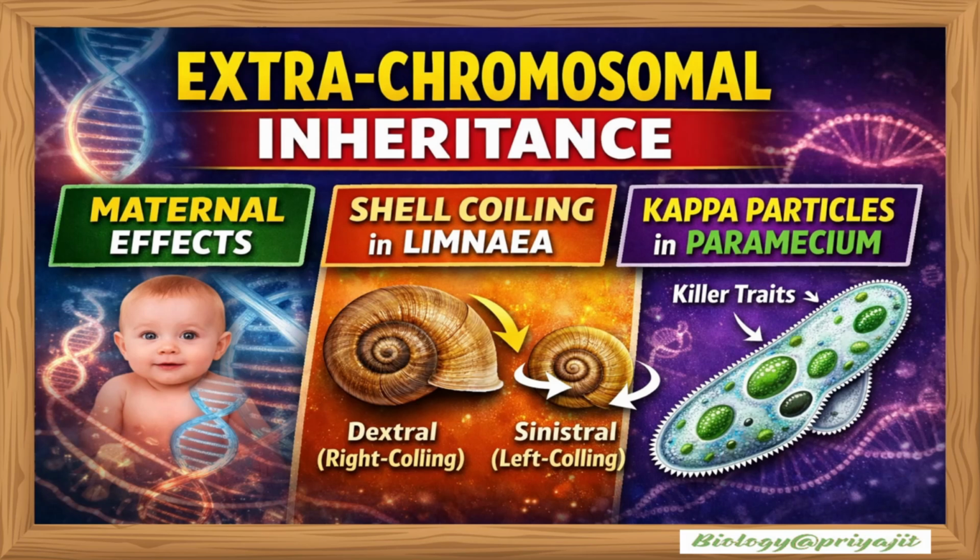Today we will explore an important and fascinating topic in genetics, that is extrachromosomal inheritance. In this class, we will understand how certain traits are inherited through cytoplasmic factors rather than nuclear chromosomes. We will discuss maternal effects and see how a mother's genotype influences offspring's phenotype, with classic examples like cell coiling in Limnaea, a mollusk. We will also examine the role of Kappa particles in Paramecium to understand infection-like cytoplasmic inheritance and its interaction with nuclear genes.